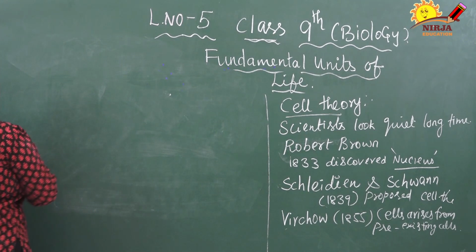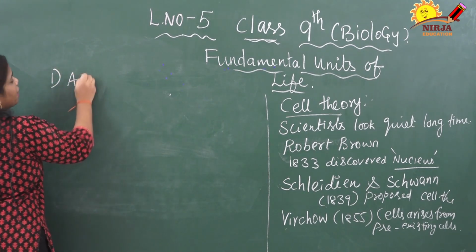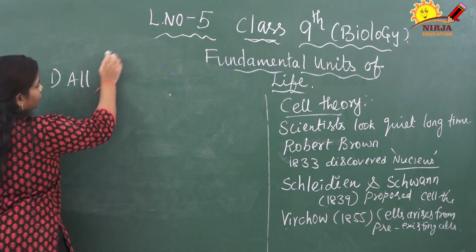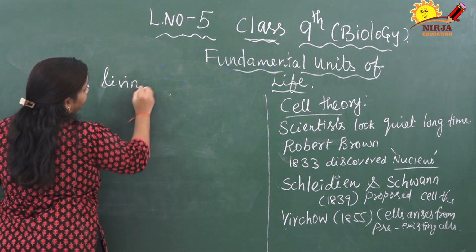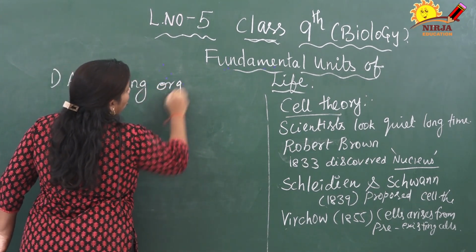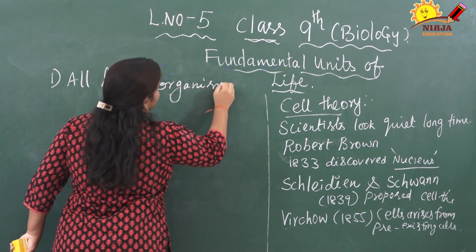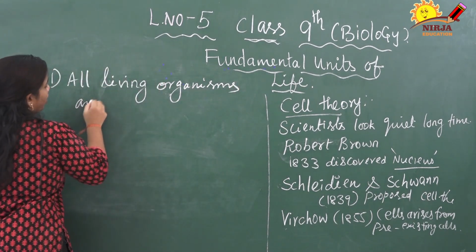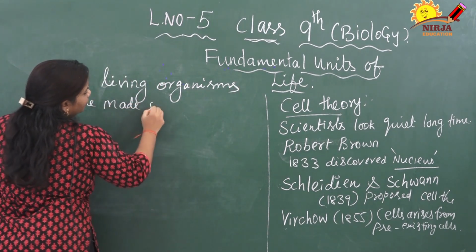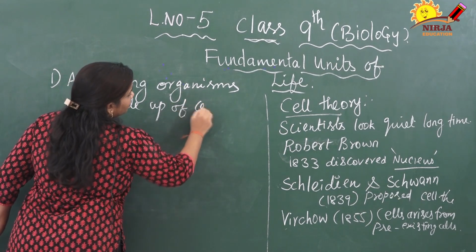The first point is all living organisms are made up of cells.